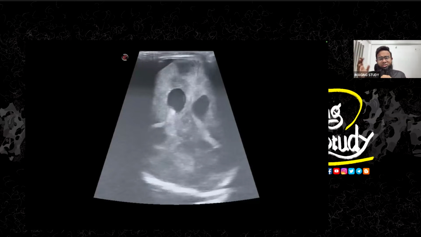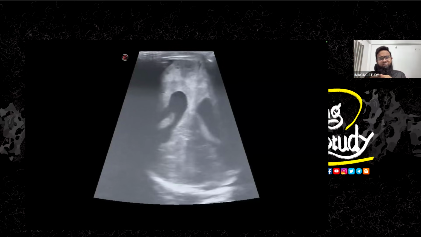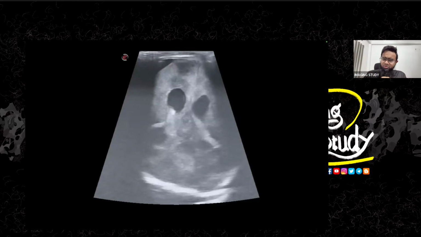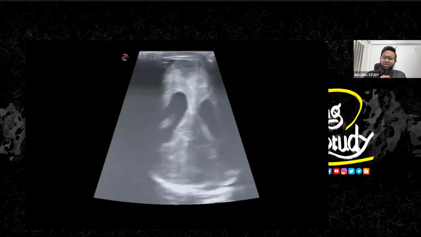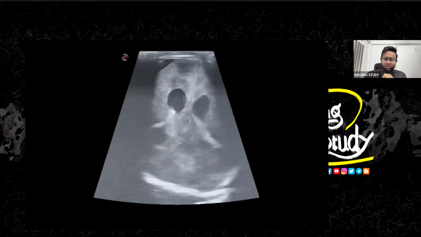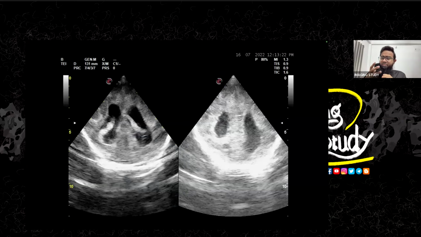So we tell the clinician that this baby won't survive for several hours or something like that because there is already brain death. So I think they just declared death after 1 hour. Okay. So this is the typical appearance of cerebral death or brain death. You see, no sulci, diffuse cerebral ischemia.